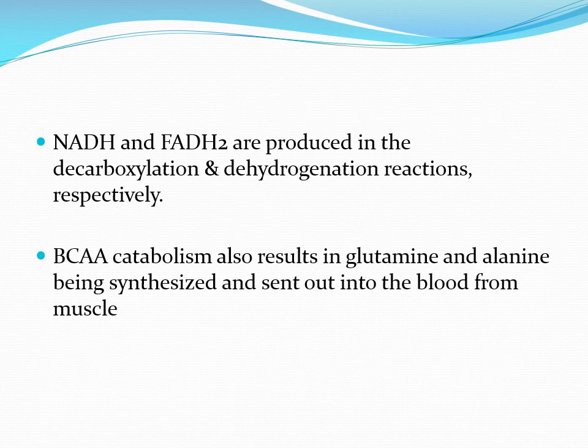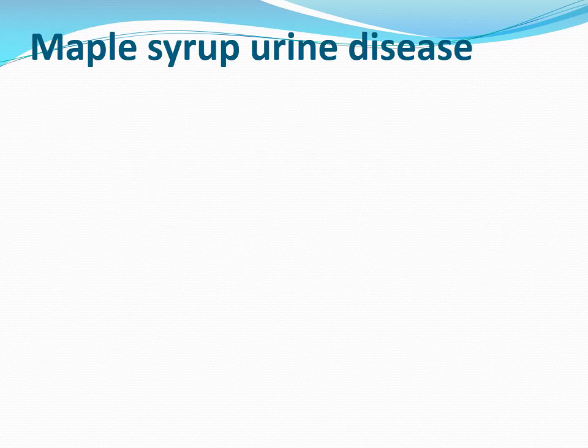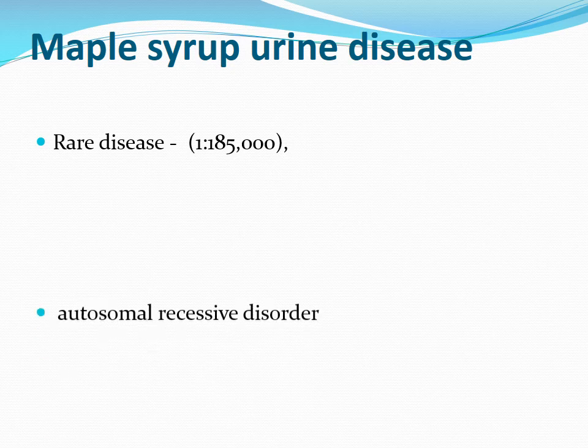Branched-chain amino acid catabolism also results in glutamine and alanine being synthesized and sent out into the blood from muscle. Maple syrup urine disease is a rare autosomal recessive disorder.